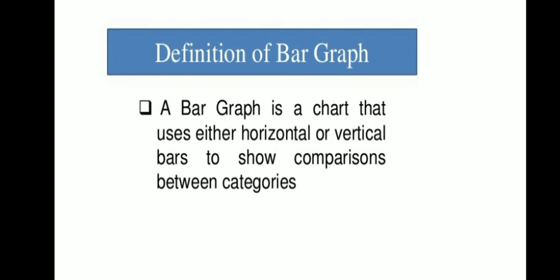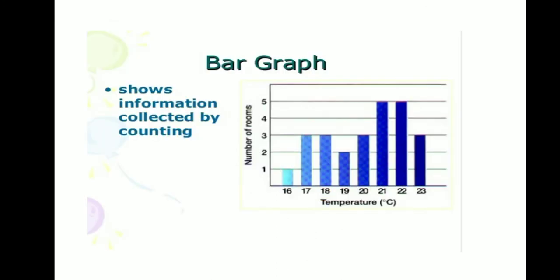Now, what is the definition of a bar diagram? A bar diagram is a chart that uses either horizontal or vertical bars to show the comparison between two categories. It is very simple. It shows the information collected by counting. It is one of the very easiest methods, and this method you have even learned in your junior classes, where the data is given and you can plot it down on graph paper.